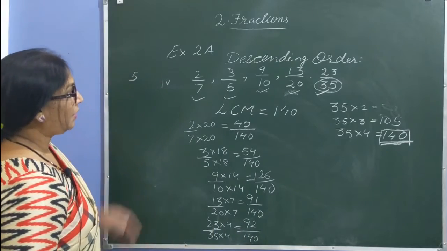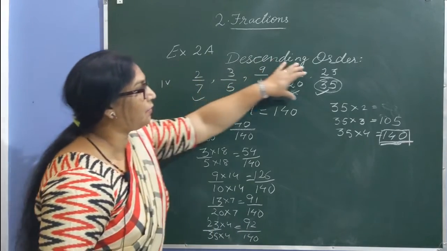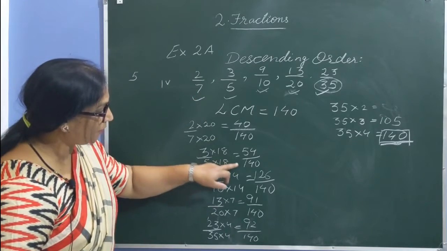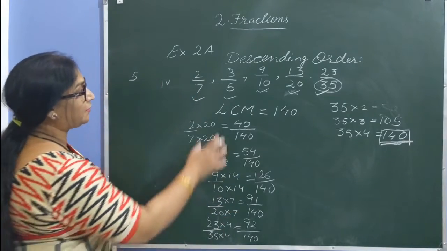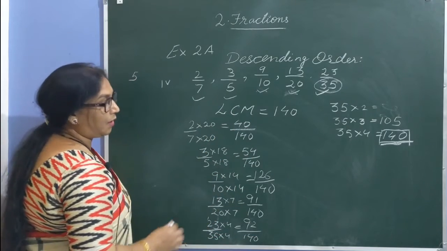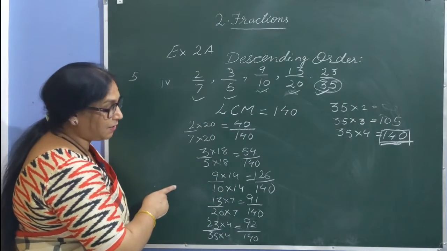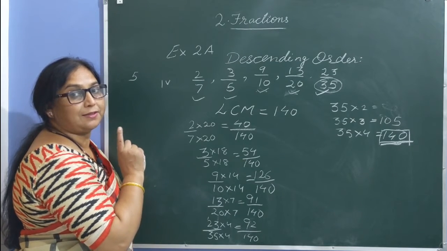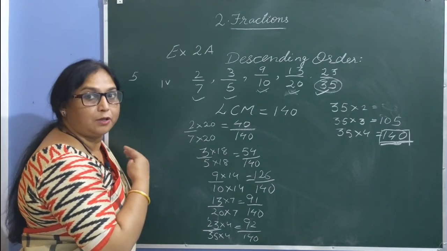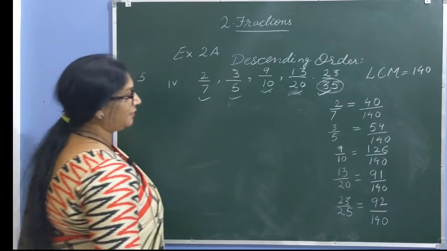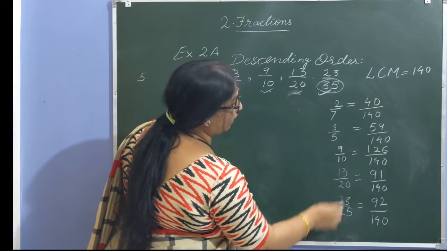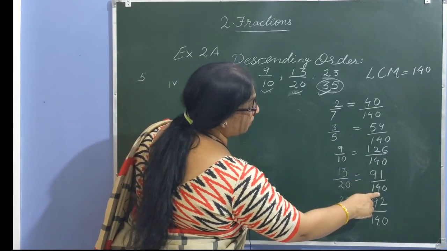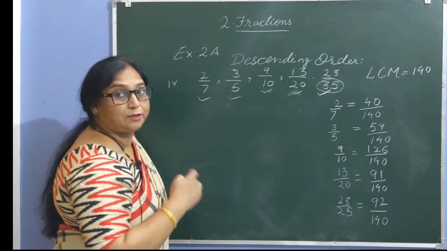Now you can see, children, I have converted all these fractions into like fractions whose denominator is 140. Now it's very easy to compare them all. In case of like fractions, a fraction with the greater numerator is always greater than the fraction with the smaller numerator. I have noted all the equivalent fractions of the given fractions whose denominator is 140, so it's easy to compare.